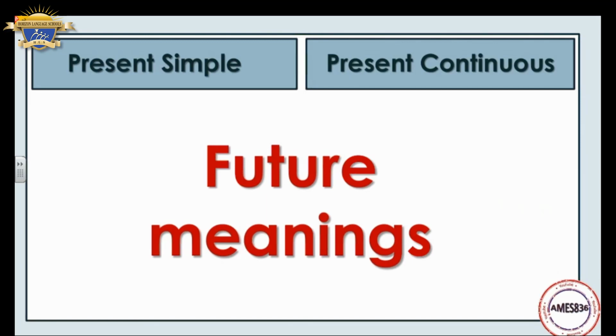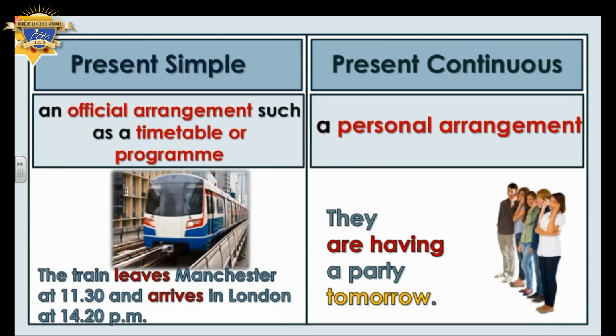But the present continuous is also used to express the future. How? When I say, I am meeting a friend tonight, we have arranged everything. We use present continuous for arranged actions in the future. An official arrangement such as a timetable, as we said, or a program, like what? Like the train leaves Manchester at 11:30 and arrives in London at 14:20. It is a timetable. But for personal arrangements, we use present continuous to express the future. They are having a party tomorrow.